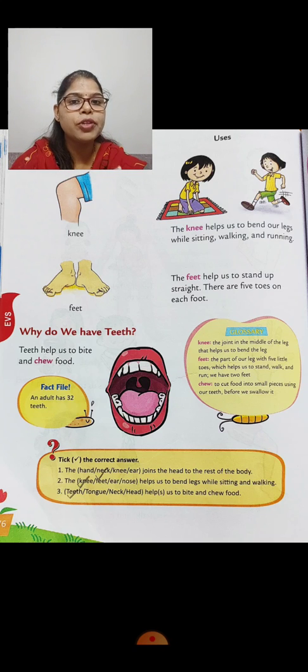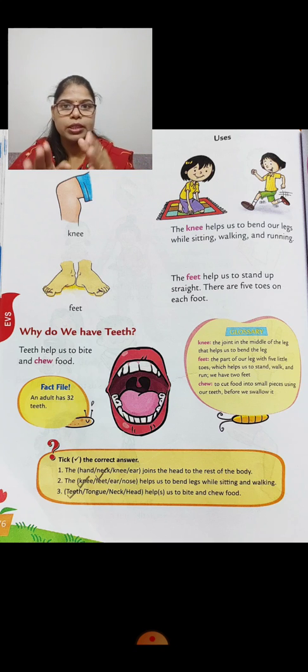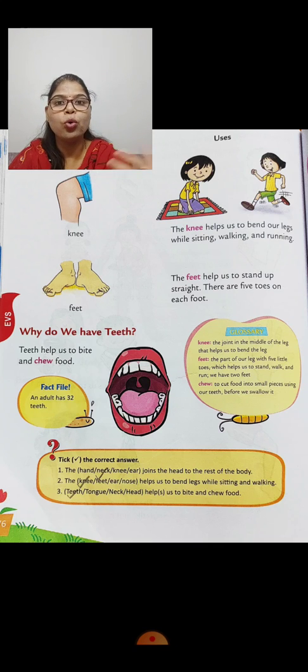So look at the picture, one girl is sitting on the mat. Why is she sitting? Because of her knees. And one girl is running. See her legs, their legs are bending. उसके लेग थोड़े से क्रॉस हैं. Why? Because of the knee. So the round part below our legs is called a knee.